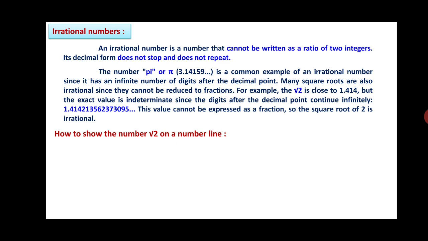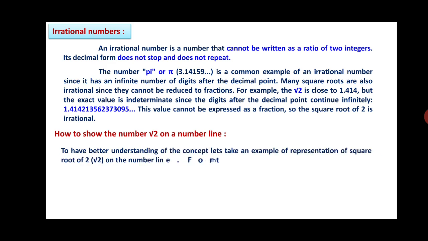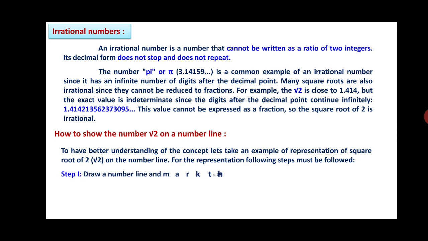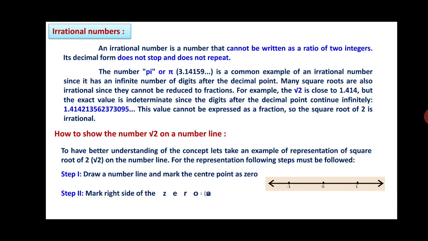How to show the number root 2 on a number line? To have a better understanding of the concept, let us take an example of the representation of the square root of 2 on the number line. For the representation, the following steps must be followed. Step 1: draw a number line and mark the center point as O. This is the number line. Step 2: mark the right side of 0 as 1 and the left side as -1. You can see in the figure. Third step, we won't be considering -1 for this purpose.